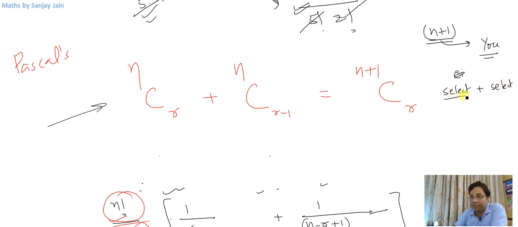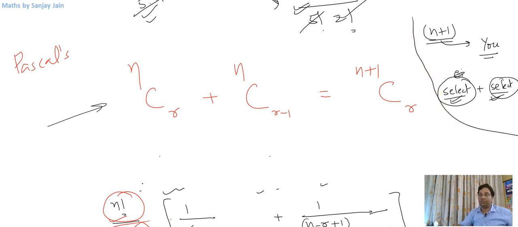There is nothing in common between these cases, because either you are selected or you are not; this cannot happen simultaneously. So let us say you are selected. Among these n plus 1 persons, you are also a person, so if you are selected already, then you come here. You are already selected.